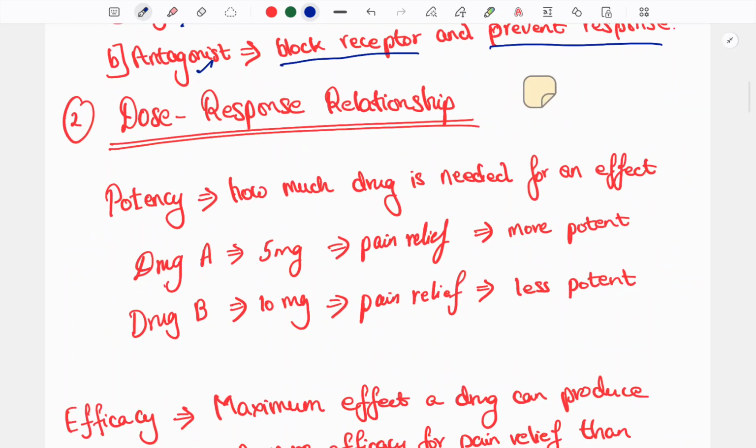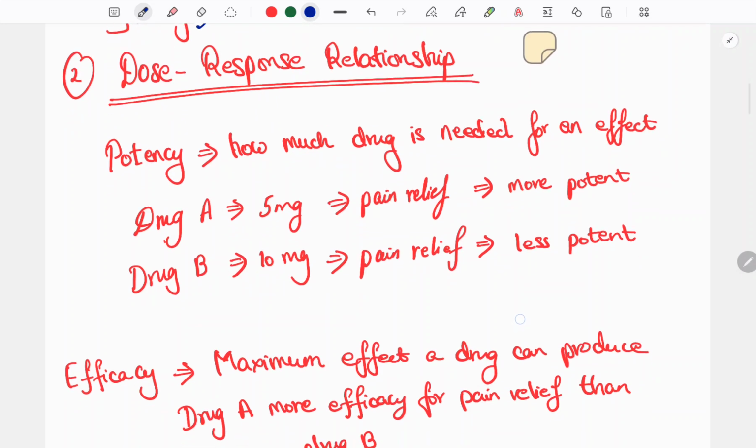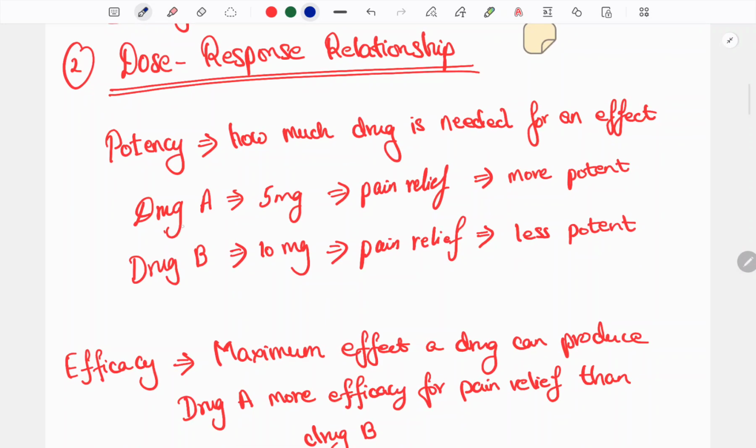In dose response relationship, we also have to know about potency. What is potency? How much drug is needed for an effect. Drug A and drug B: drug A we administer 5 mg and drug B 10 mg. Both produce pain relief.